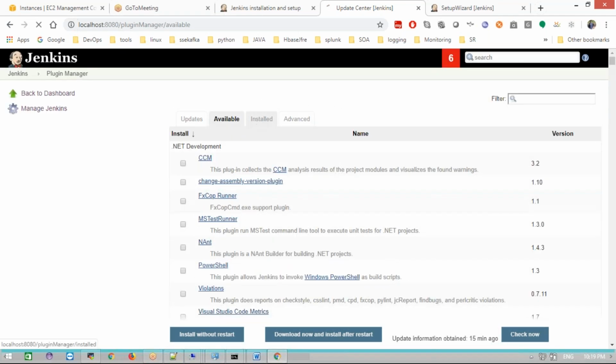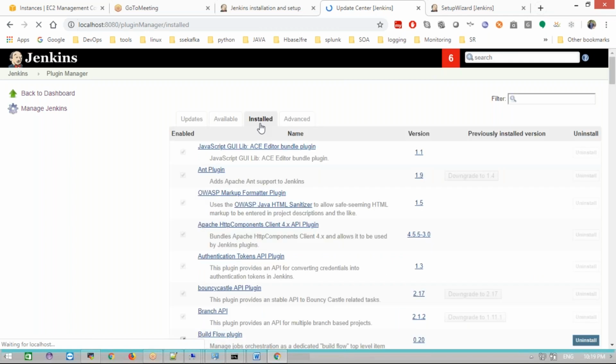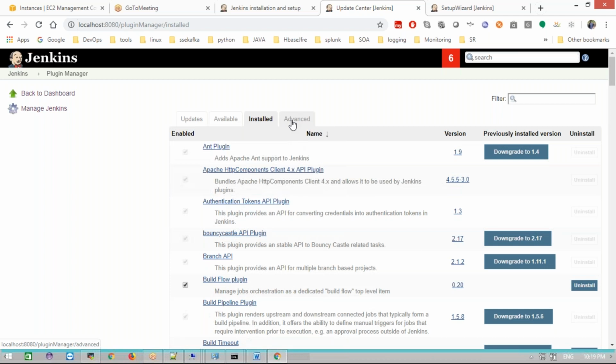And the install tab. In the install tab, what will happen? The plugins you have already installed will come under the installed plugins tab. Now the advanced tab. In the advanced tab, what will happen?